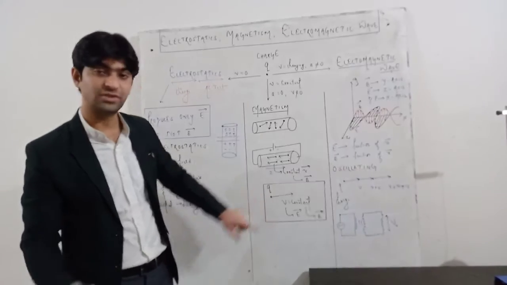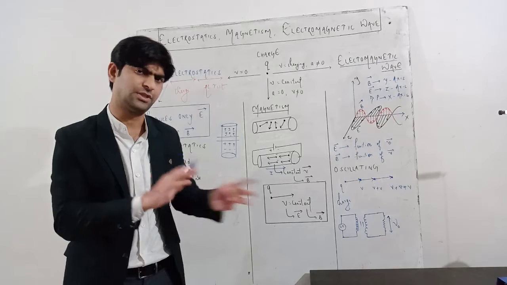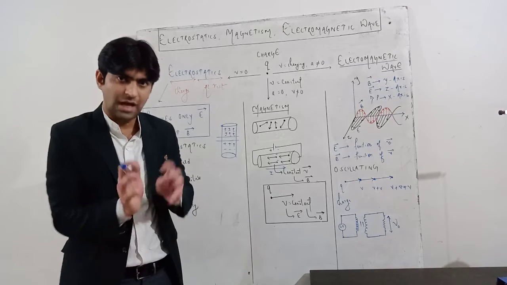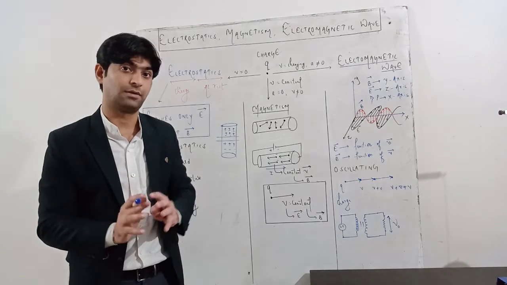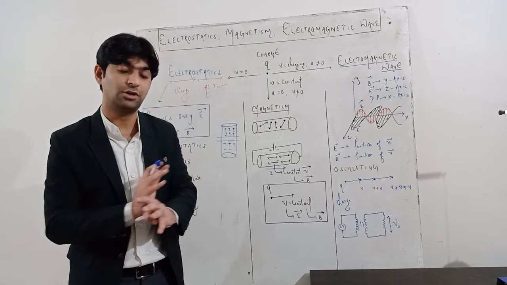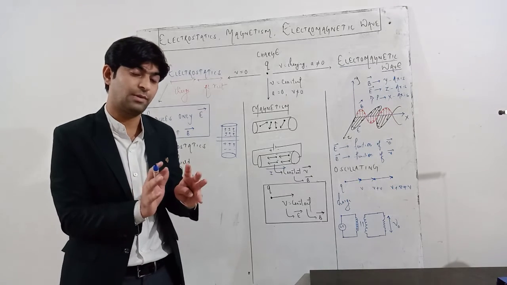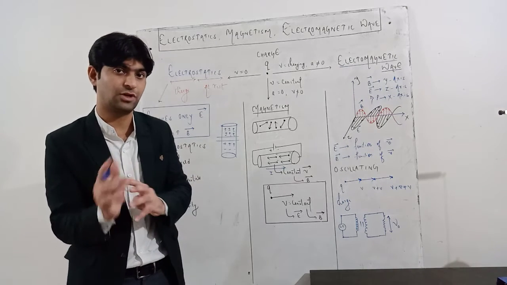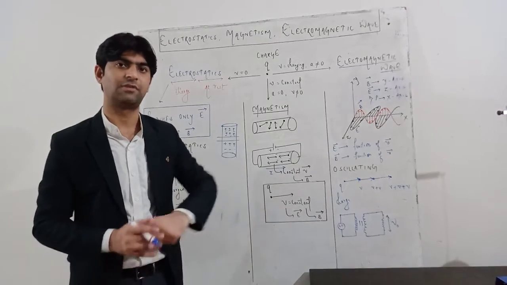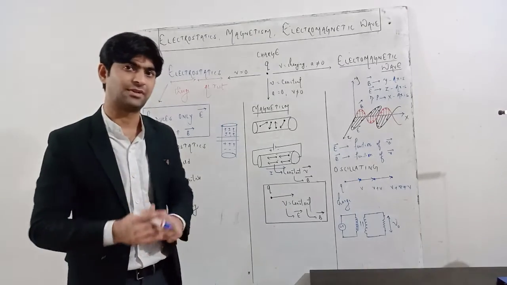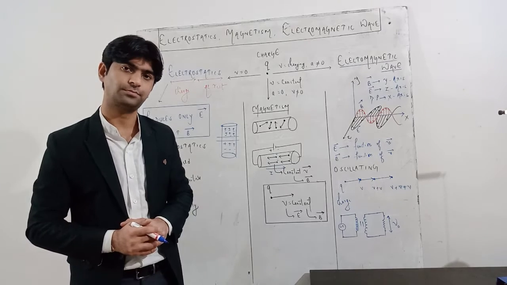But when we talk about a single charge, either positive or negative, it will have its own charge. That means it is not a neutral element. Either it will be a positive charge or it will be a negative charge. We are talking about only a single charge. So when a single charge moves with a constant velocity, it produces electric and magnetic field both.